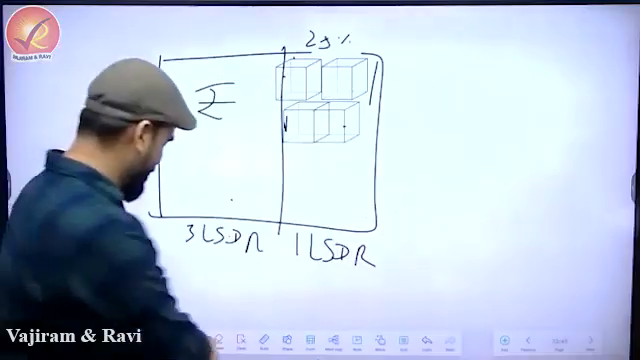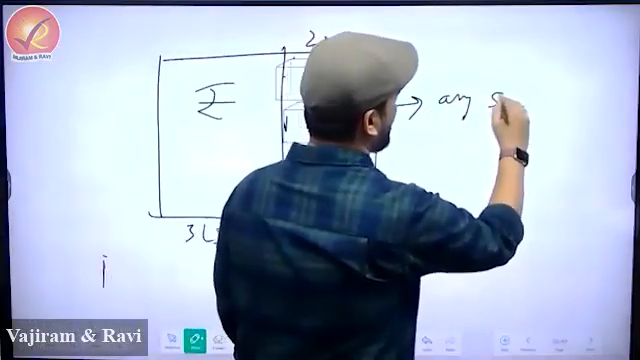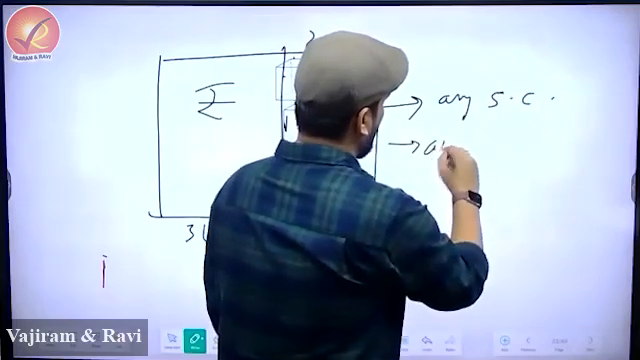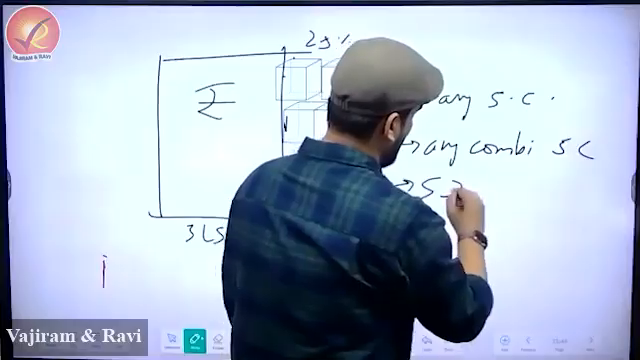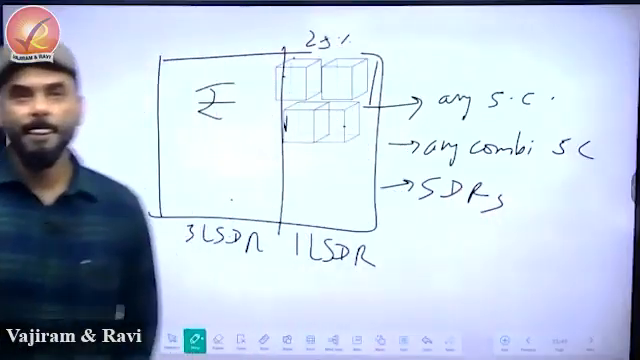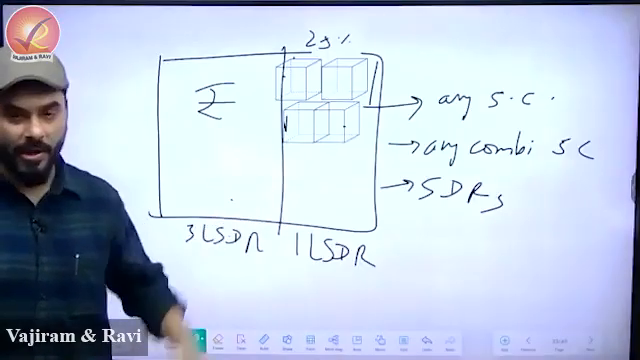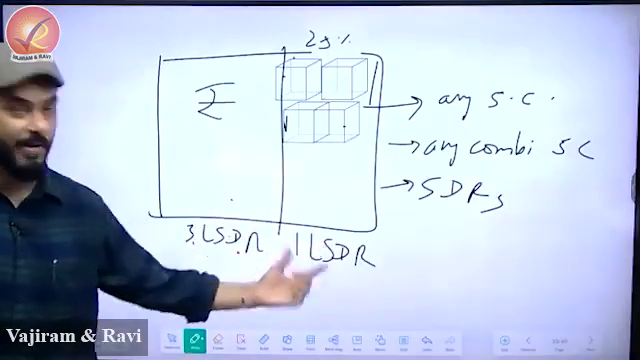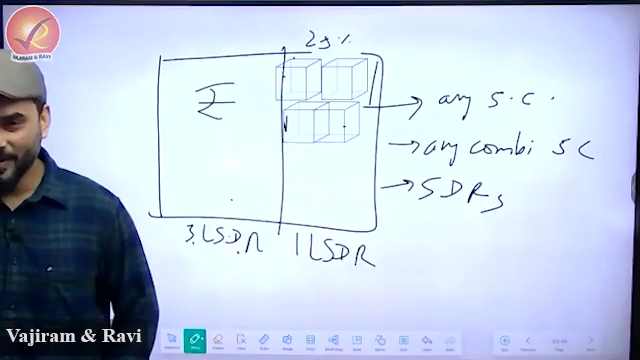So if somebody asks you what you can fill in this 25%, you should say any 5 currencies, or any combination of 5 currencies, or SDRs. Now if somebody asks India what is the total IMF quota that has been given to you, India will say 3 plus 1, 4 lakh SDRs. That's it. So that's your SDR.